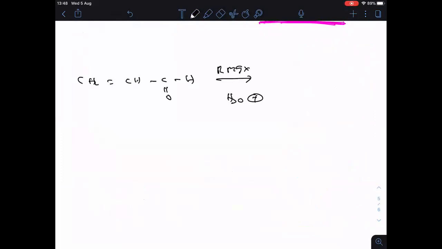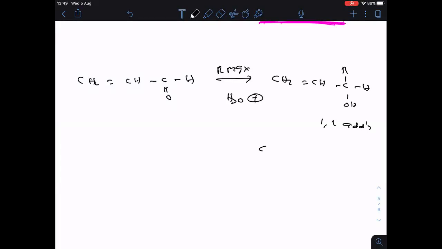Okay. So what happened here? Two possibilities are there. What are the two possibilities? 1,2 addition, 1,4 addition. Then let us see which is correct and which is wrong. That we are going to see now. So now if I do the 1,2 addition product, so CH2 double bonded CH, then here C, R, OH and H. Remember, this is the 1,2 addition product.